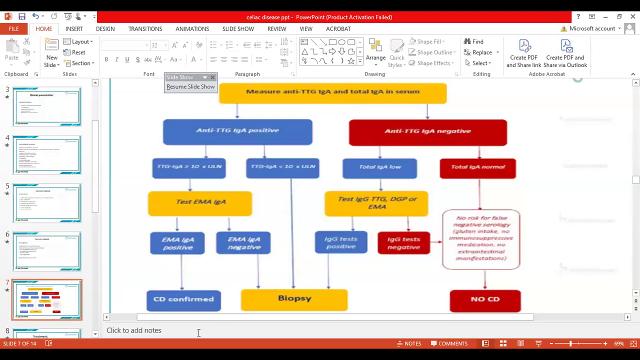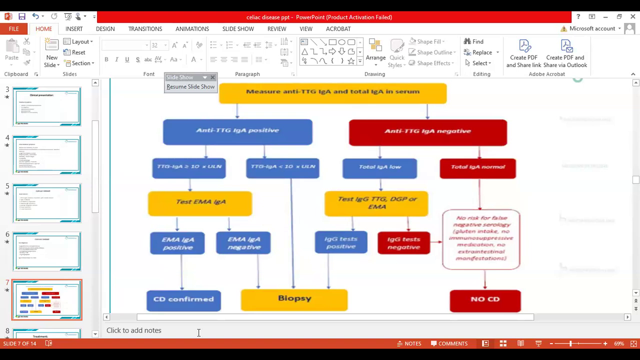So one is positive, more than 10 times normal, the EMA is negative, we are going to go for the biopsy. The other scenario is that the anti-tissue transglutaminase was positive, but less than 10 times the upper limit, which means they were between 10 to 40. So what are we going to do then? In that case, we're going to go directly for the biopsy so we can have a proper diagnosis, right? So I hope that the left side of this part is clear.